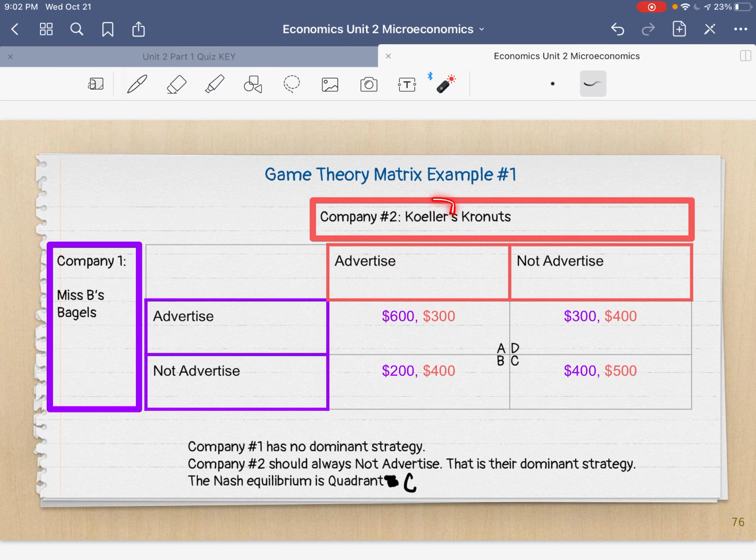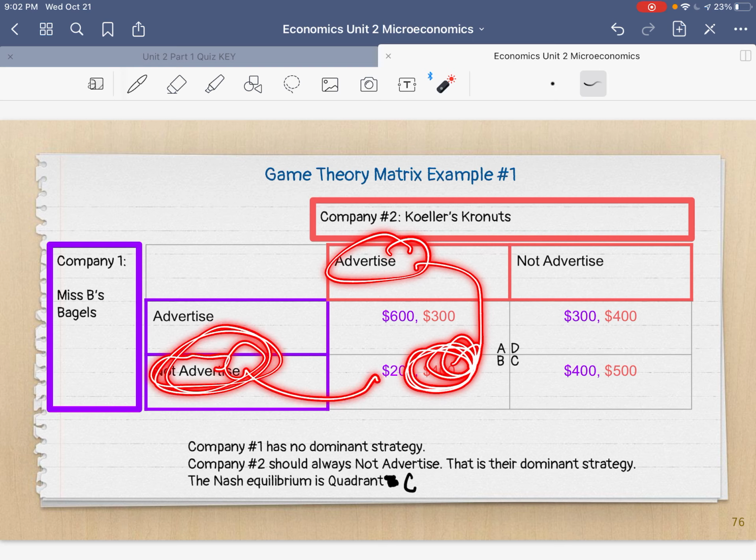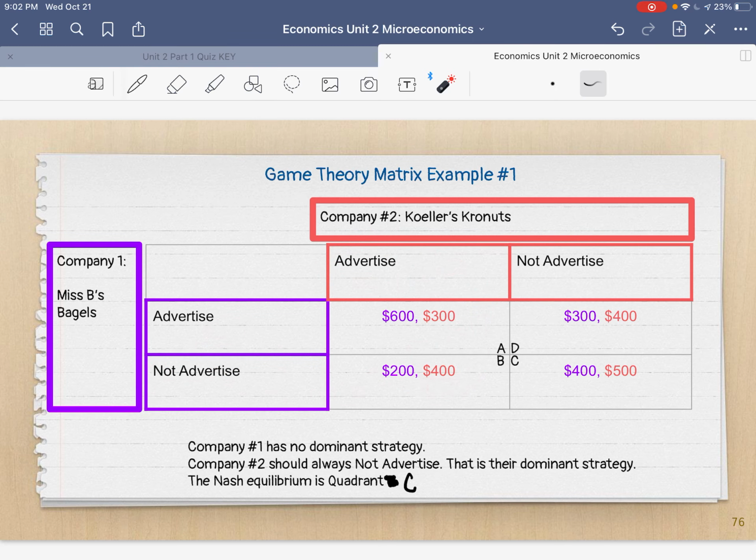If my Cronut company decides to advertise, okay, but Miss B's Bakery decides not to advertise, I make $400 and she makes $200. So the purple numbers belong to her, the red numbers belong to me, okay?